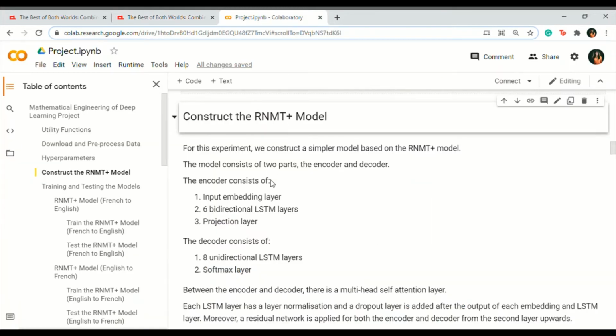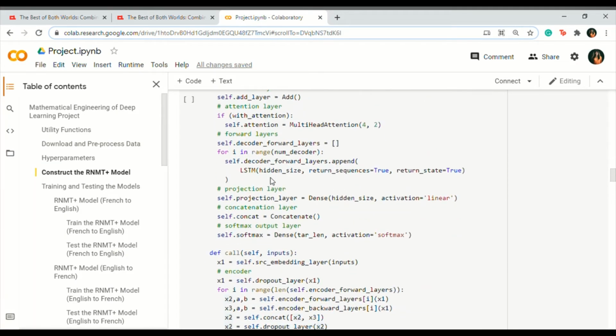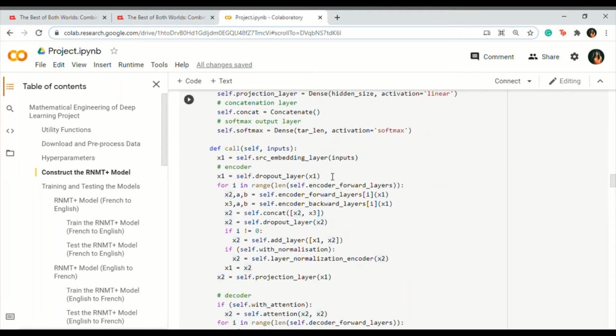We take our embedded input data through a dropout layer into the encoder, where we concatenate the result of the forward and backward layers of the current bidirectional layer to be used in the next bidirectional layer. We add a dropout and layer normalization before the output is used as an input for the next iteration.